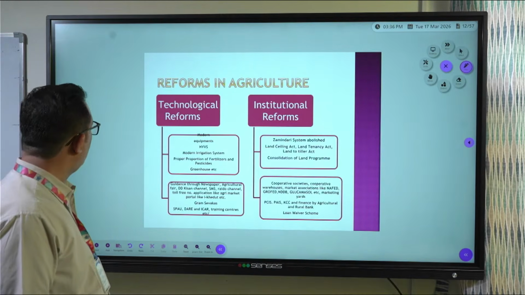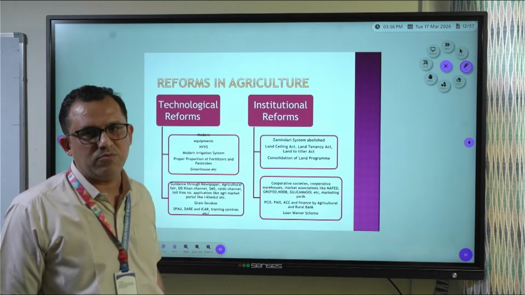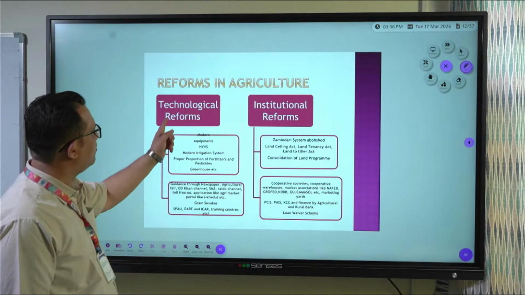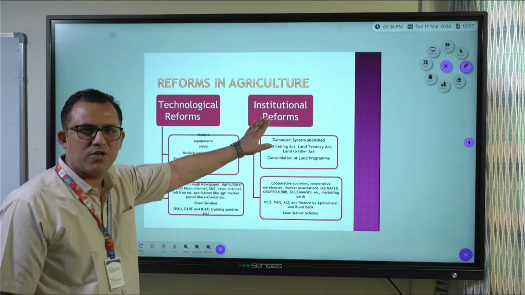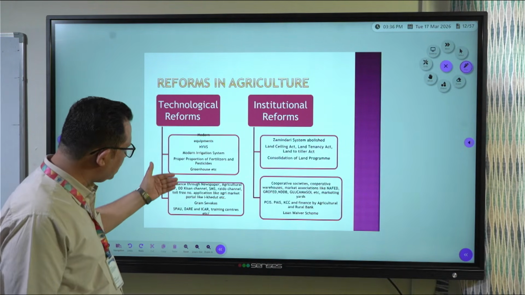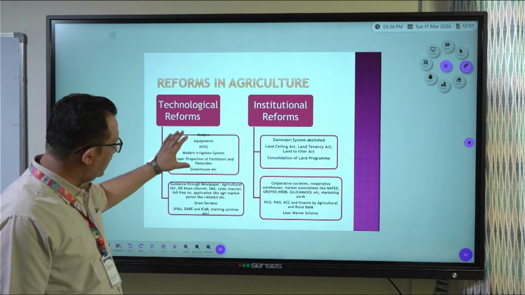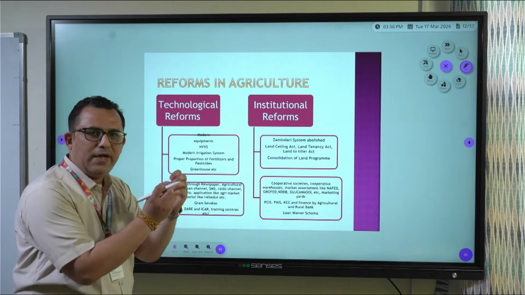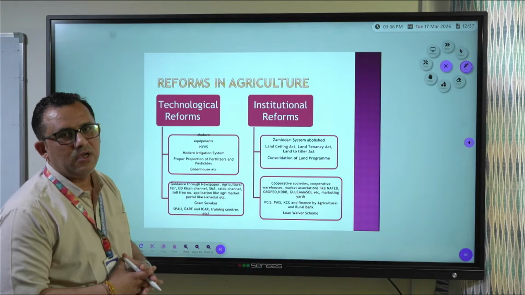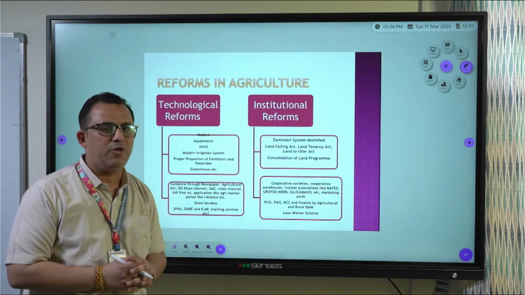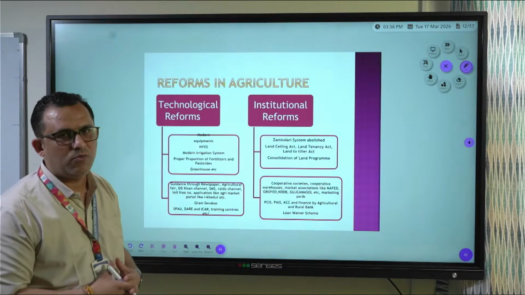So the government had introduced basically two types of reforms in agriculture: technological reforms and institutional reforms. Technological reforms are related to technology. I jotted down in short, you have to write it in detail. This question will be of 3 marks or 4 marks tomorrow.